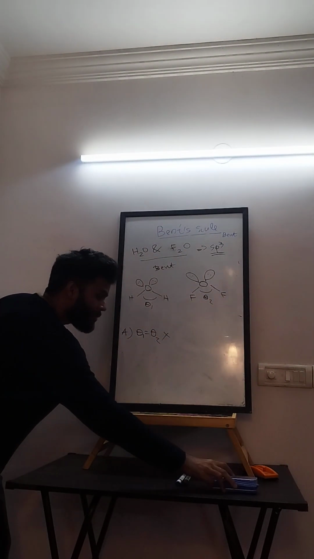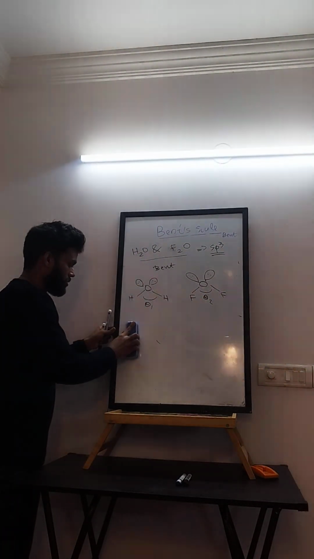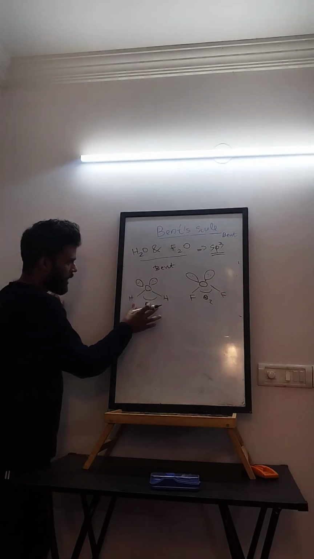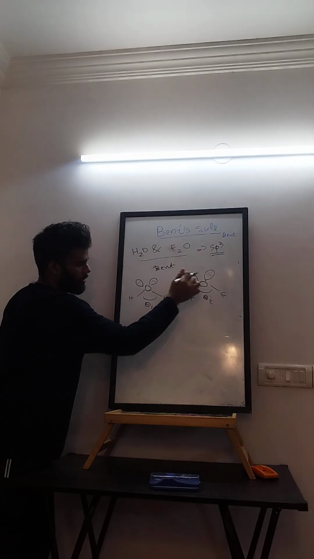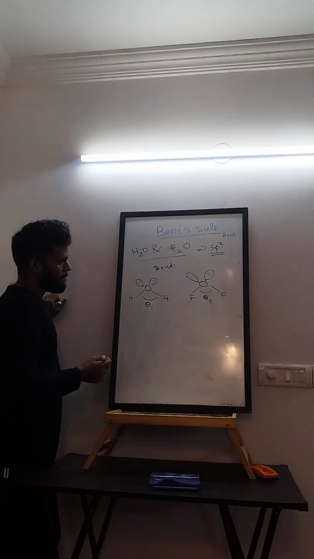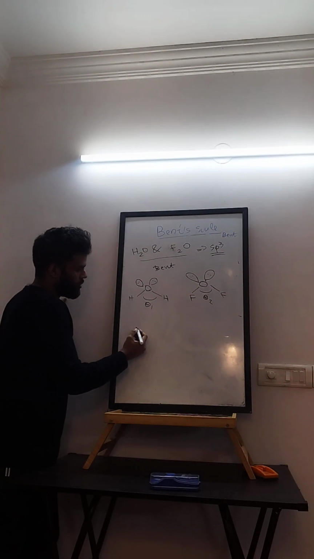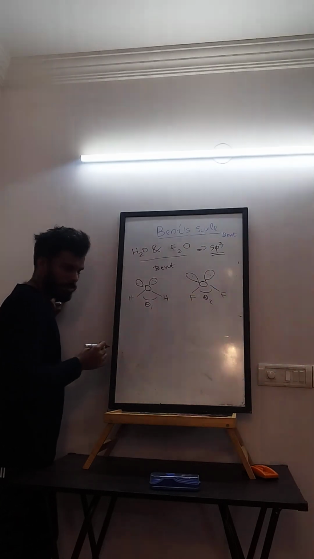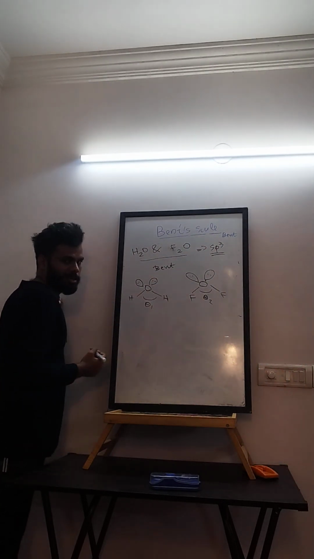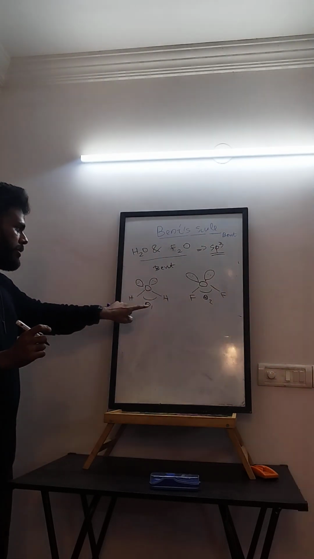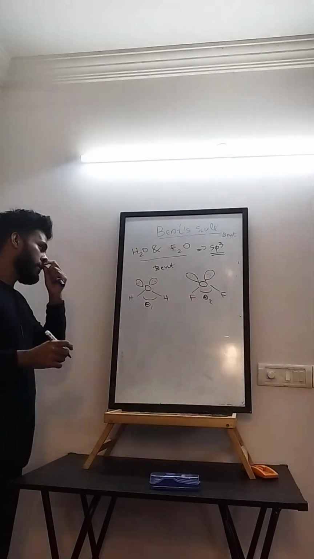Okay? Now, since I have got your attention, how do we do this? Now let's apply Bent's rule and try to do this question. So you see, hydrogen, oxygen, fluorine, oxygen. So what will happen here is, hydrogen is sp3, right? But the thing is, hydrogen is not very electronegative compared to fluorine. Fluorine is the highest electronegative.